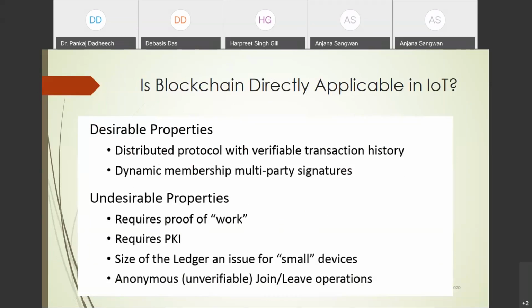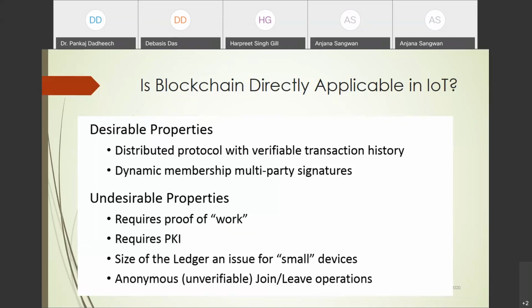As well as requiring proof of work and PKI, the size of the ledger is an issue for small devices, as well as anonymity and join and leave operations. Blockchain creates multiple blocks, but an IoT device initially switches on and connects, after that switches off and disconnects, so multiple things are there. So these are some desirable and some undesirable properties.